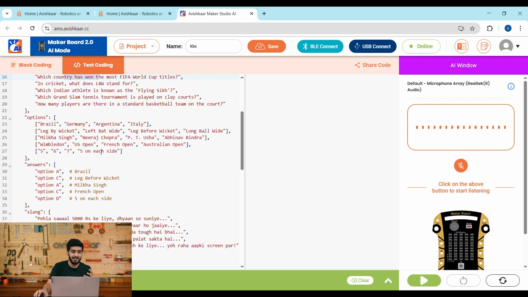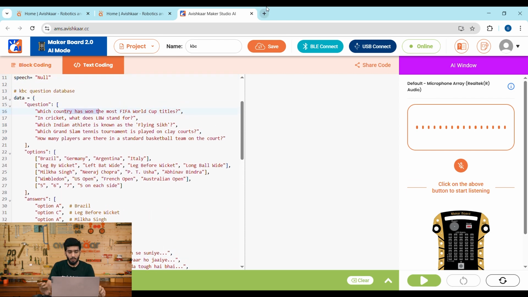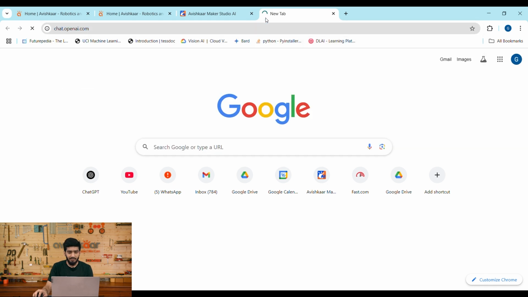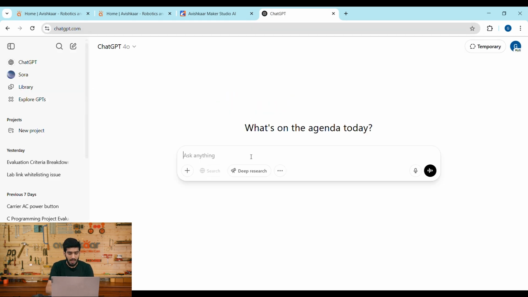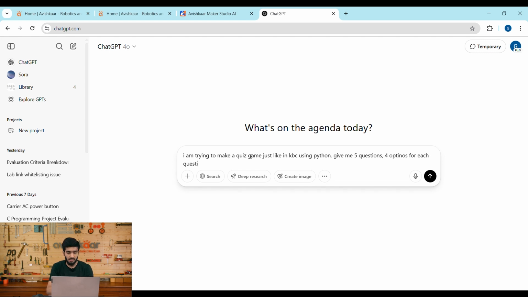What you can do, you can change the question. Let me just show you that. So you can open ChatGPT and you can give a very simple prompt like, I am trying to make a quiz game just like in KBC using Python. Give me 5 questions, 4 options for each question, correct answer and some slangs as well. Keep the topic as movies,